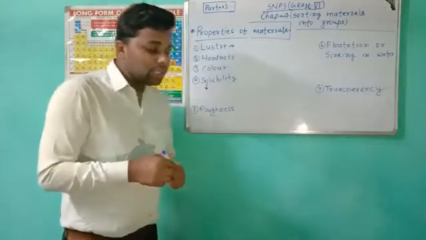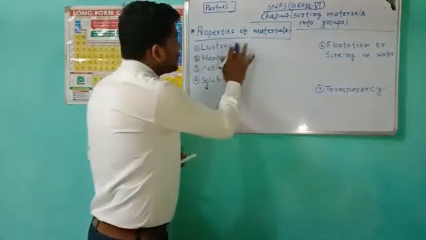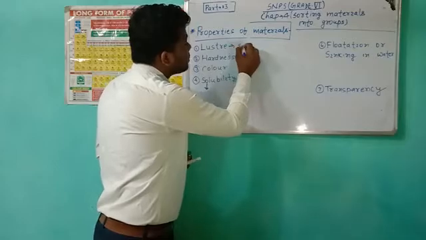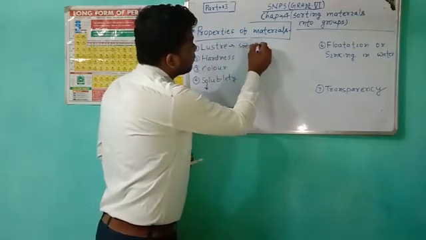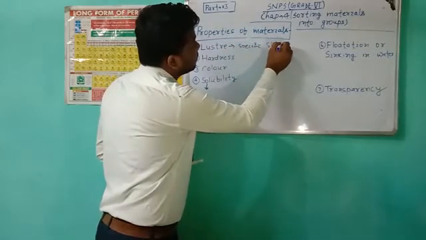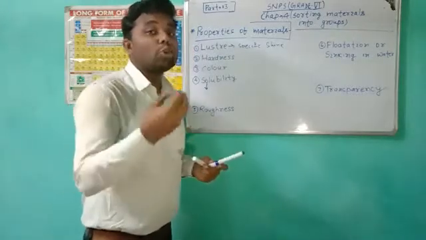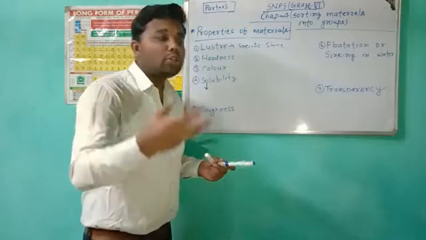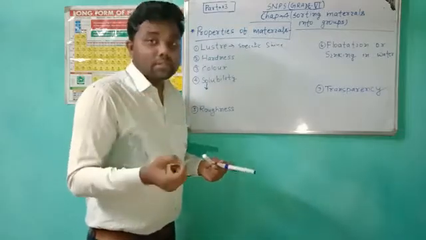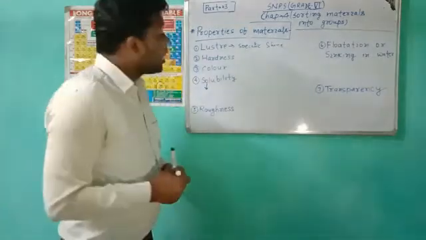You know that. Luster is a specific sign in which some precious metals, gold and silver, can be used to make jewelries. Okay, so next is hardness.